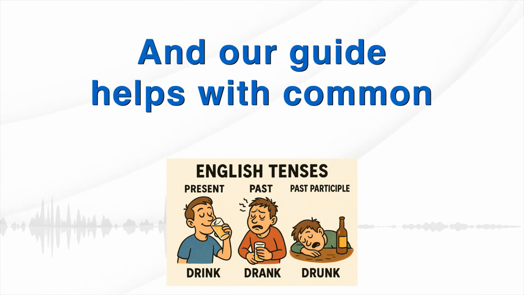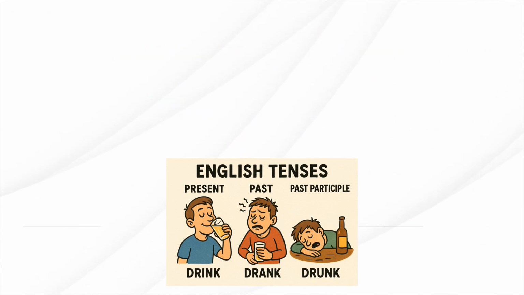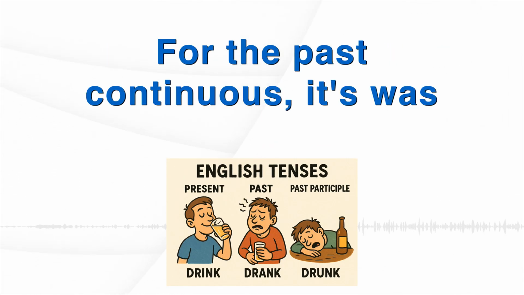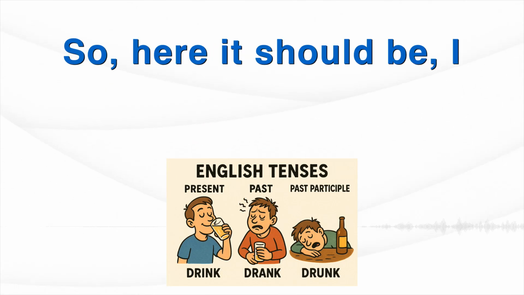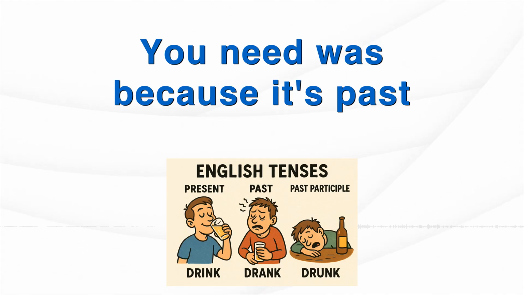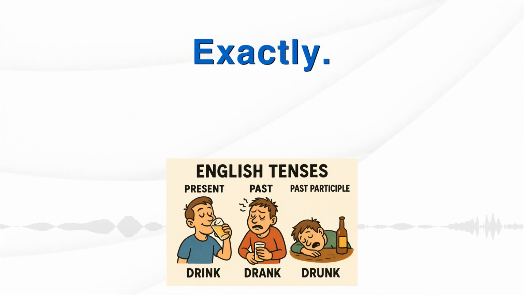And our guide helps with common errors here too. For instance, I waiting for him almost 2 hours. What's missing? It seems familiar. Yes, it's that to be verb again. For the past continuous, it's was or were. So here it should be, I was waiting for him almost 2 hours. You need was, because it's past tense and the subject is I. Right. Always need that be verb for continuous.